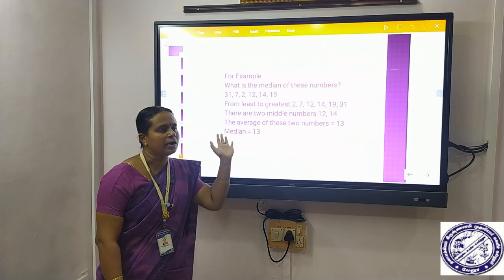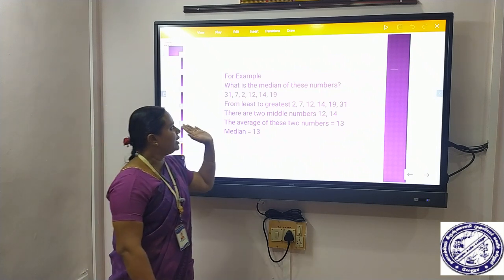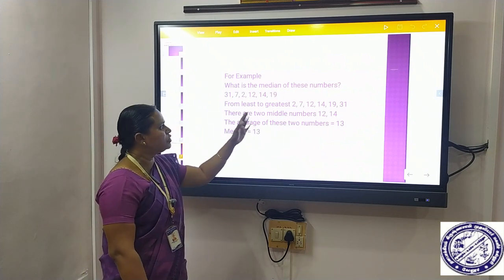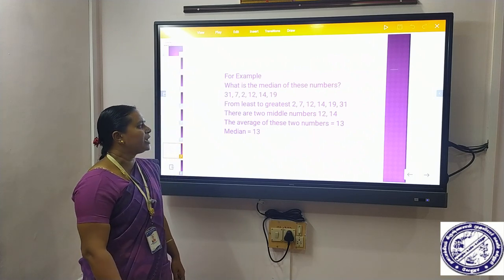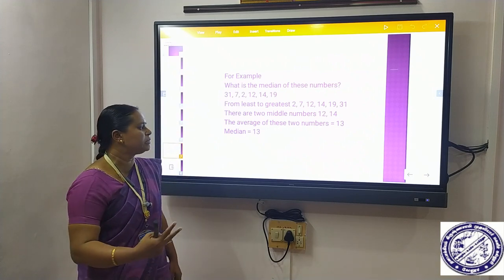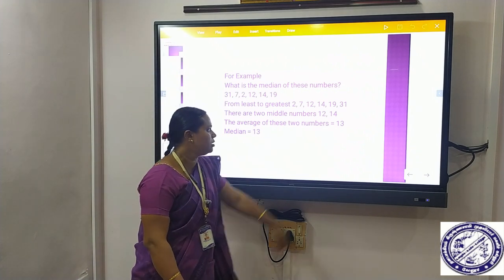So first we have to arrange the data as in step 1, from least to greatest, that is 2, 7, 12, 14, 19 and 31. Now we can identify we have two middle numbers. They are 12 and 14.